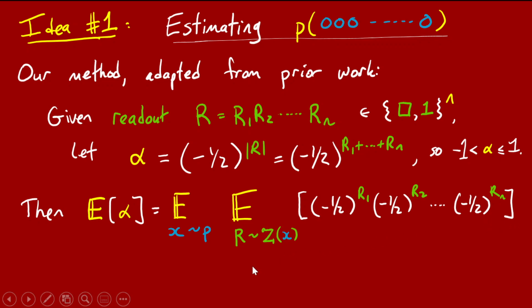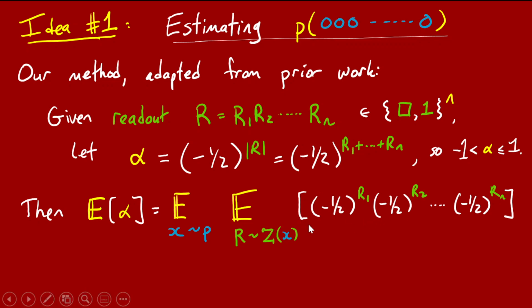So the key point now is to put yourself in the mind that you're right here after the draw of x, but before x goes through the zeta channel. Once you've drawn x and it's fixed, I want you to observe that conditioned on the fixed value of x, these random variables R1, R2, up to Rn are independent. And this is just because the channel acts independently on the n, well, they're bits now, but n qubits originally.